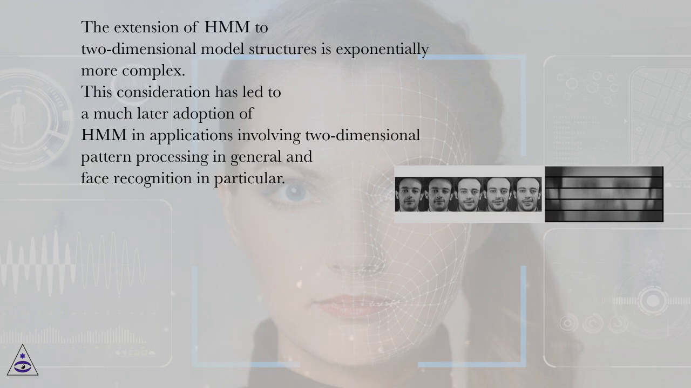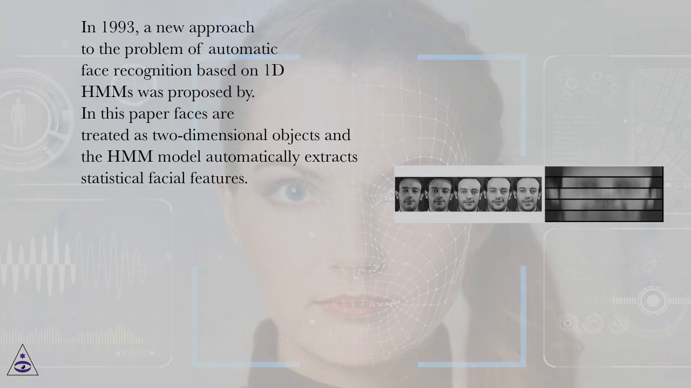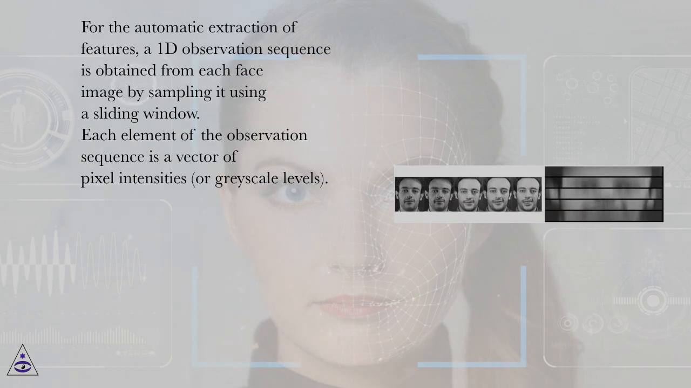face recognition in particular. In 1993, a new approach to the problem of automatic face recognition based on 1D HMMs was proposed. In this paper, faces are treated as two-dimensional objects and the HMM model automatically extracts statistical facial features. For the automatic extraction of features, a 1D observation sequence is obtained from each face image by sampling using a sliding window. Each element of the observation sequence is a vector of pixel intensities, or grayscale levels.